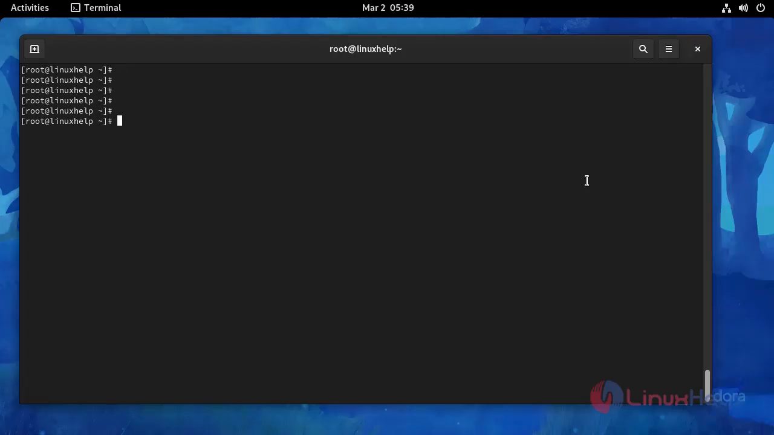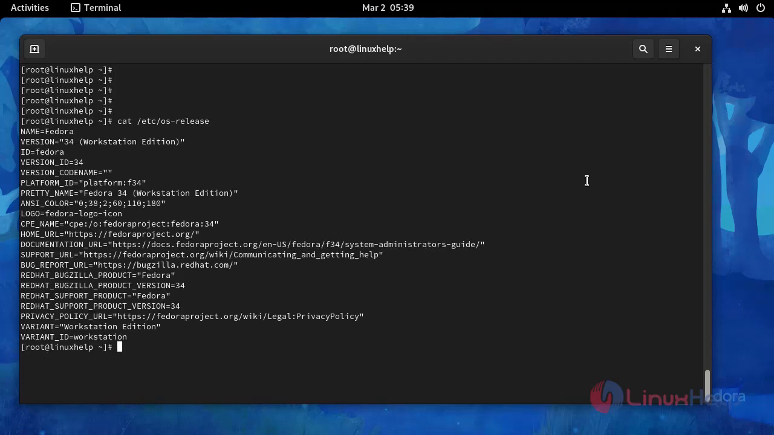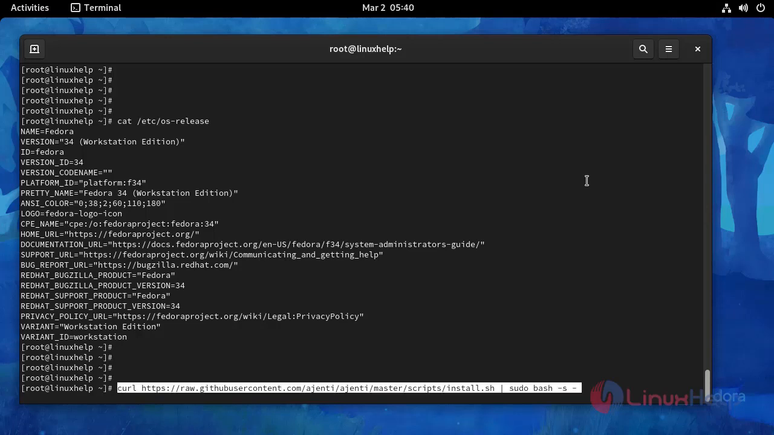Now I'm going to check the OS version. Use the following command. This is OS version Fedora 34, and then I'm going to download Ajenti and its dependencies by using the following command. Press enter.